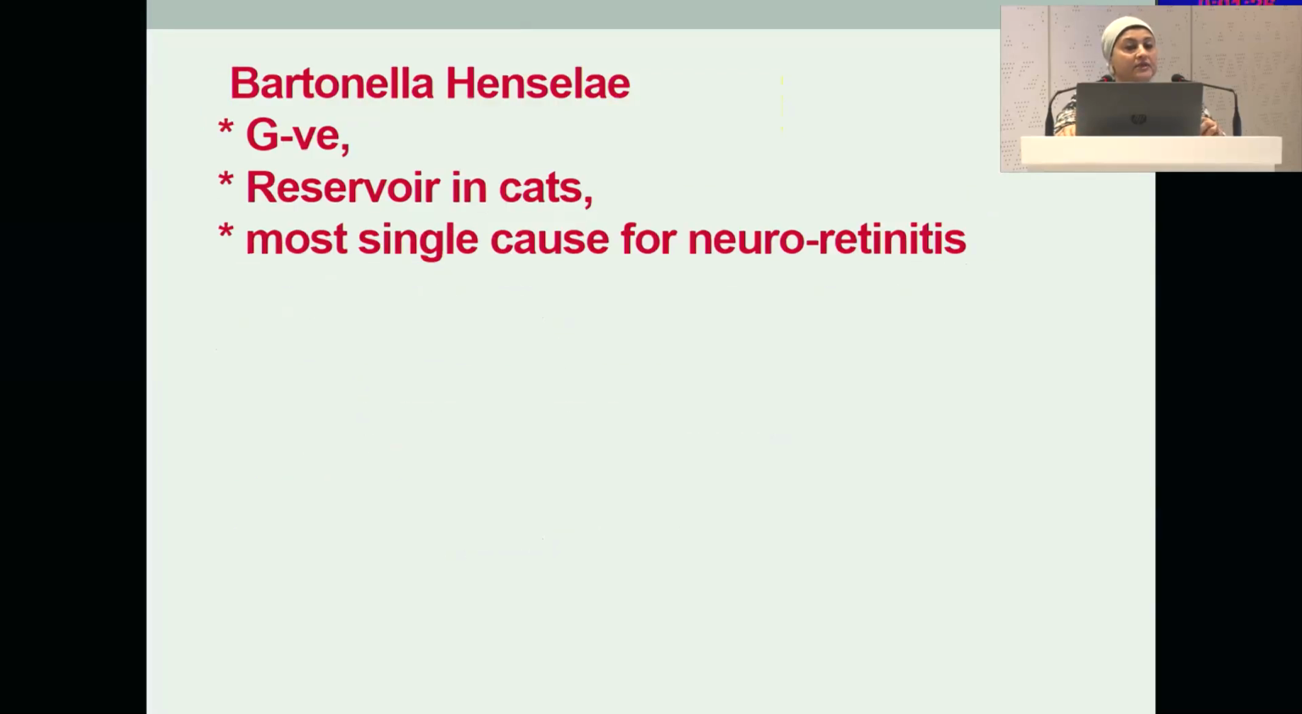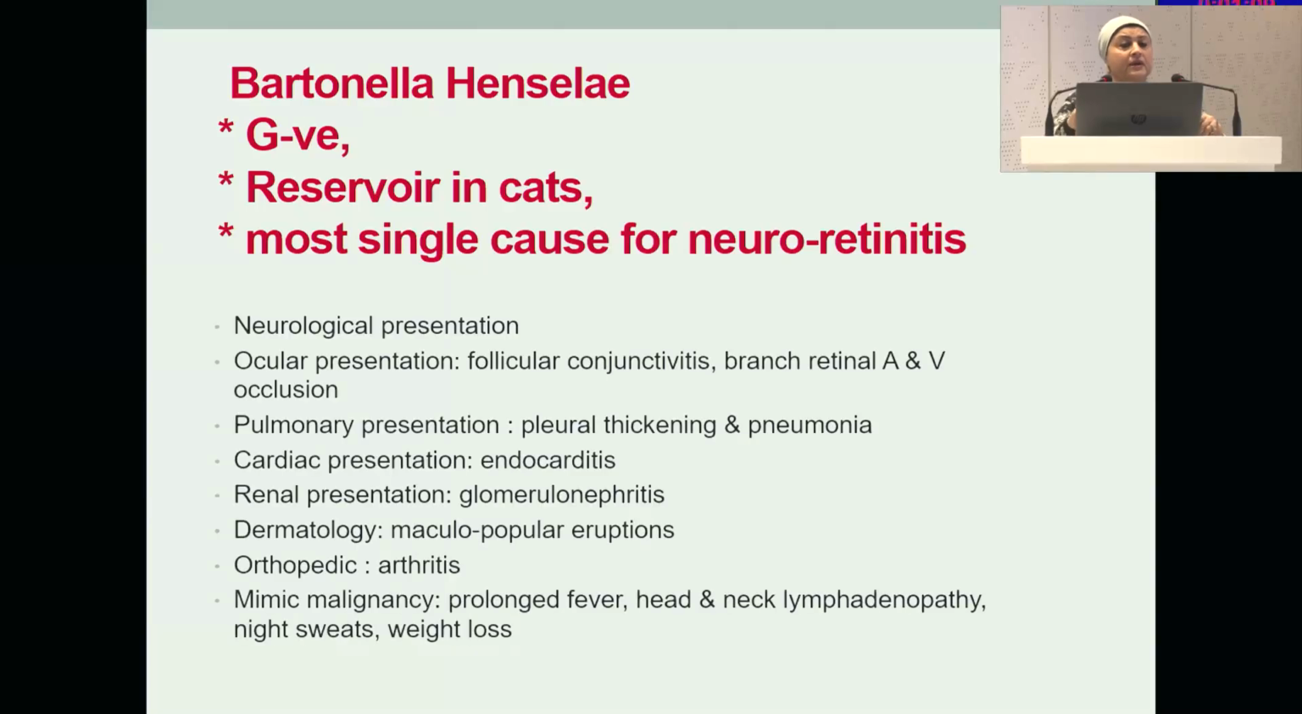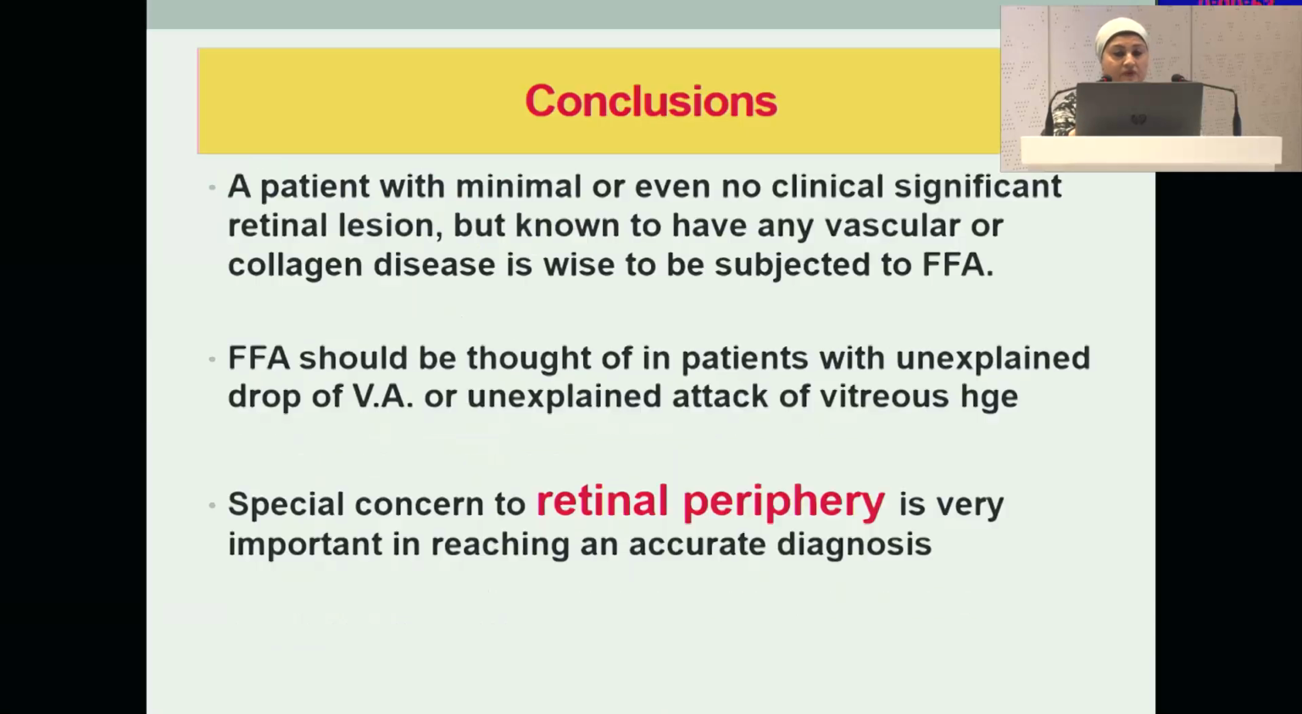This organism is a gram-negative organism with its reservoir in cats, and it can be a cause of neuroretinitis in children. To be reminded that these children play with cats, especially street cats, and can be infected. But it causes multiple system involvement: neurological, ocular, pulmonary, cardiac, renal, dermatological. So he should go for all consultations and full body screening because multiple systems might be affected.